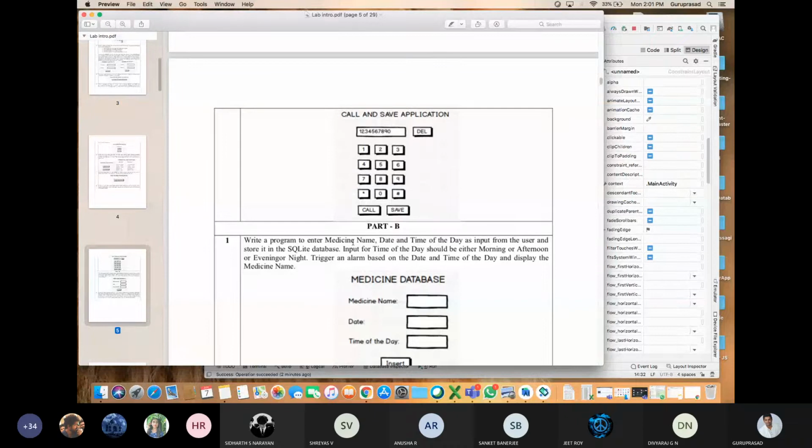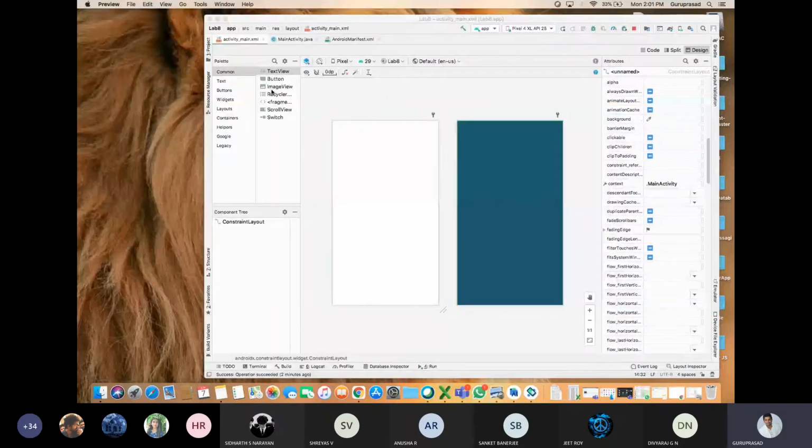Fine. I'll go slowly. Someone who knows this, don't get irritated because I need others to learn. Okay. Next. First thing, what is it? Call and save application. It should add the heading. For that, I'm not coding anything. I'm taking a text view. So in my palette, I'll be having text view. I'm dragging and dropping.